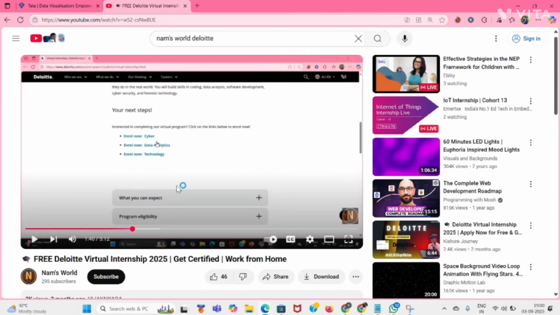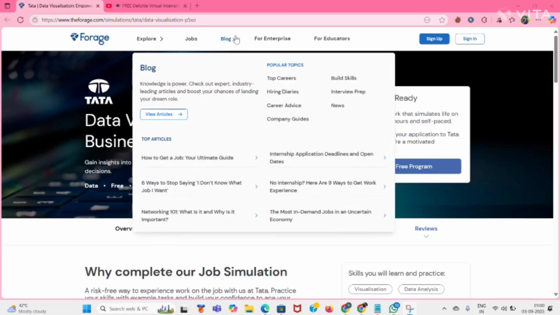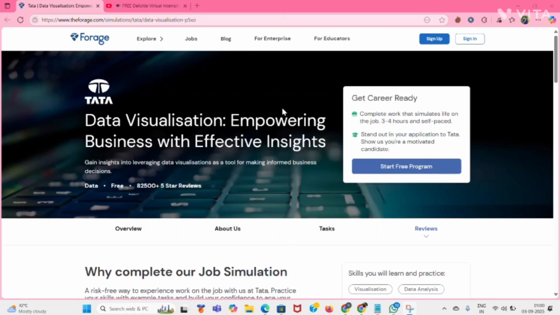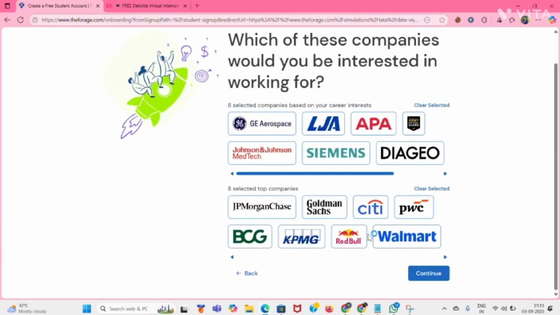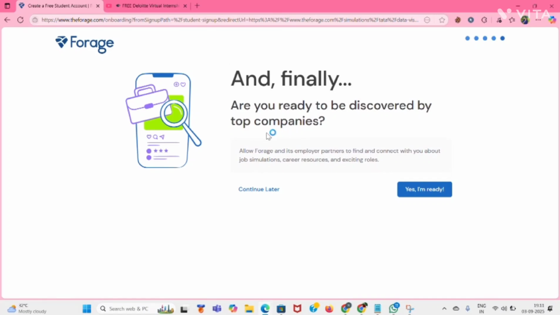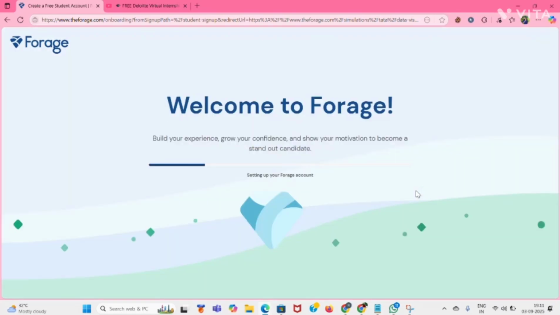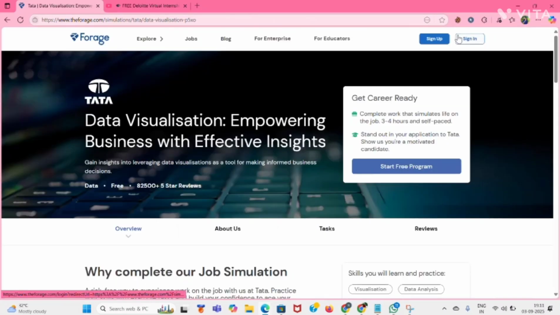Next, you will get this: which of these companies would you be interested in working for? You can select whatever you want. I clicked on select all, then I'm clicking on continue. Then they are asking, are you ready to be discovered by top companies? If you're ready, you can click yes or continue later. Yes, I'm ready. So you are welcome to Forage. Now you just need to click on start free program.